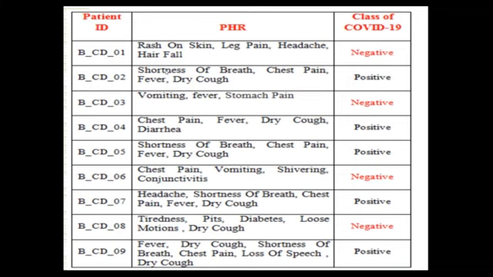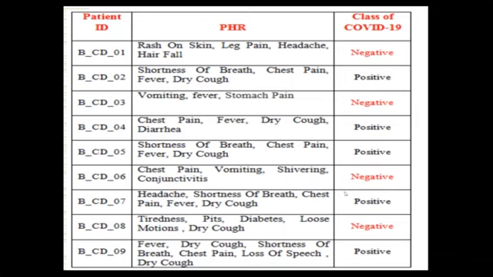What features does he have? Shortness of breath, chest pain, fever, dry cough. Because of these features, the doctor finally classified him as positive. Next, the third patient has vomiting, fever, stomach pain, and got negative COVID. So chest pain, fever, like this. I am giving some features which are common for COVID and some which are not, just for synthetic data. That's why I created it.